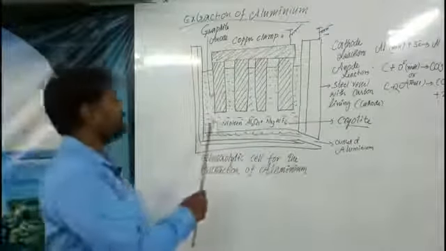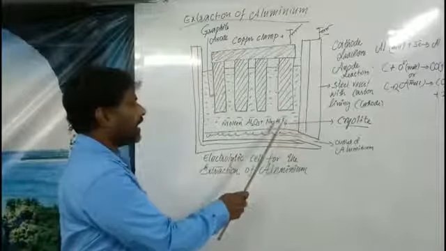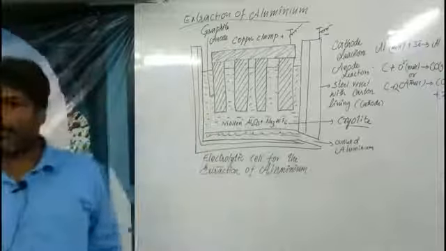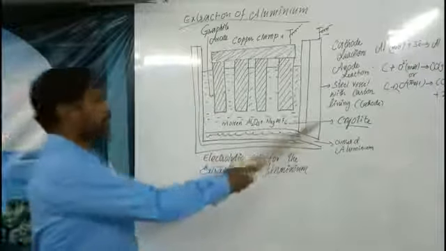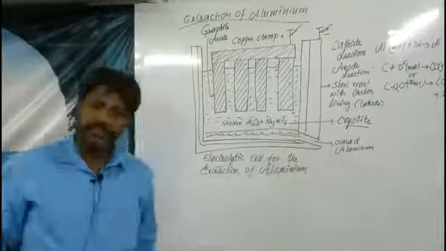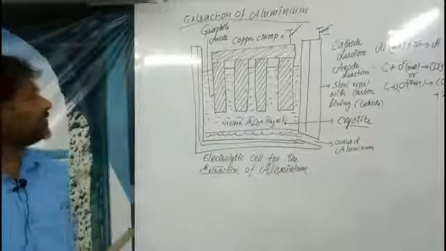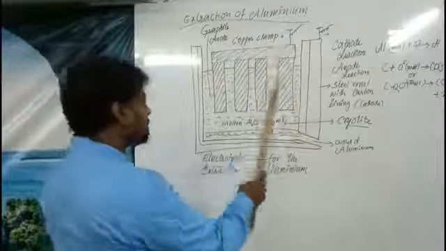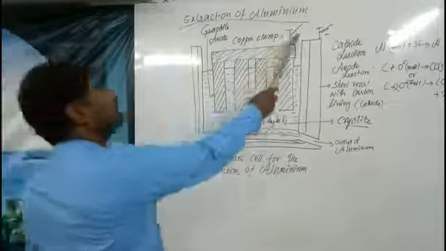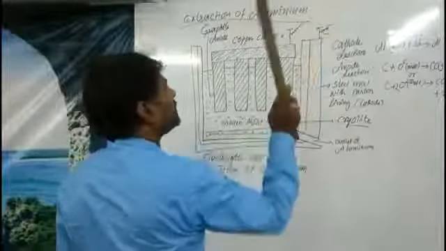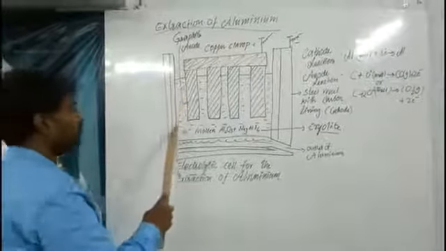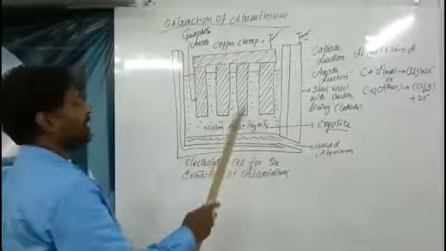So to increase the conductivity of the molten bauxite, as well as to melt Al2O3 at lower temperatures, in this process cryolite is added to the bauxite. When the bauxite mixed with cryolite is introduced into this cell, it is once again connected to the electricity or bias. We are going to get the molten fused Al2O3 and Na3AlF6.